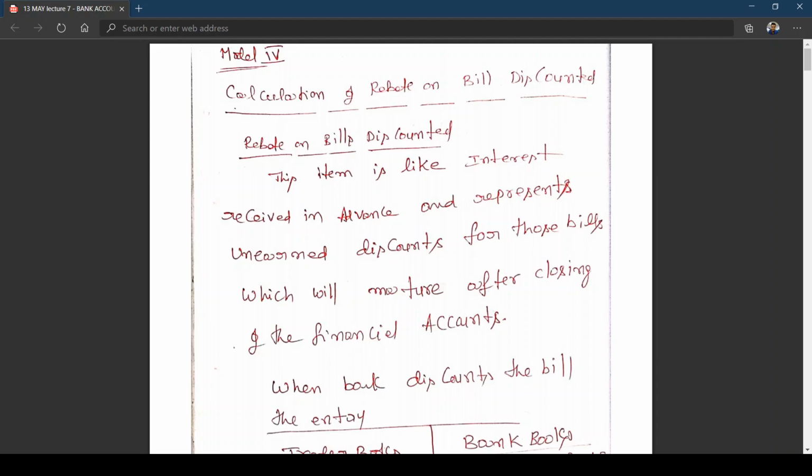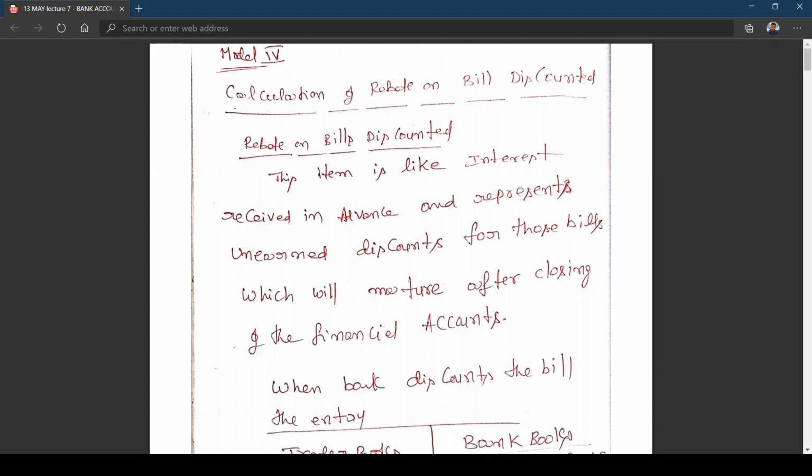Now, if he wants cash for rotation purposes, he has an option, as you learned in bills of exchange: he can go to a bank and discount the bill with the bank, by forgoing some amount. Then on the due date, the drawee, that is the acceptor or debtor, will make a payment to the bank. This is how you learned it in bills of exchange.